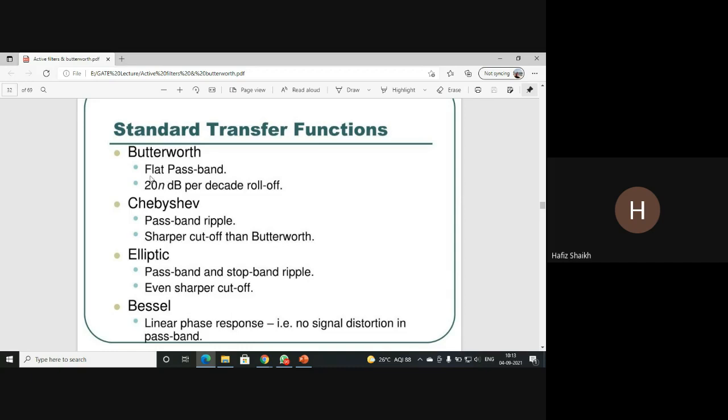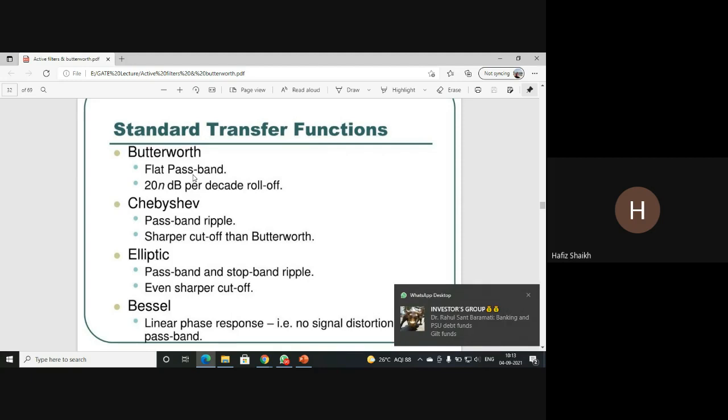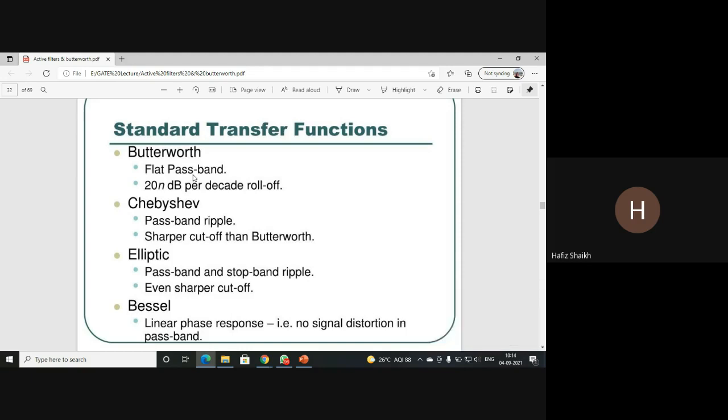The Butterworth filter, as I said, has a flat passband. Flat passband means it will remove all the disturbances and ripples and make the response flat, like butter, meaning smooth. And Chebyshev has passband ripple, with a sharper cutoff than Butterworth.